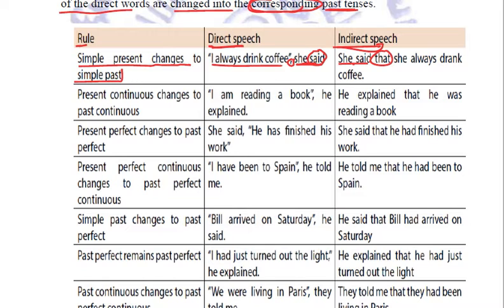She said that, remove the inverted commas and convert the simple present into simple past. It was I always drink coffee. The pronoun I will be changed to she. She always drank coffee. So drink, simple present, has been converted into simple past. That is the second form of the verb.